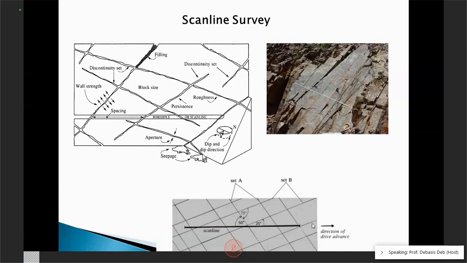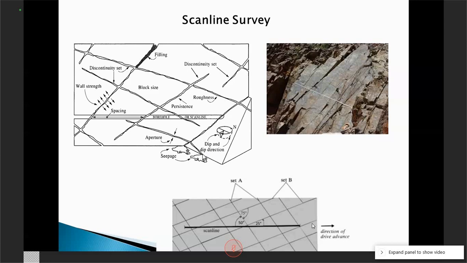Okay, can anybody tell me what information we will get by doing this? We normally calculate a property by counting the number of joints per unit length. You know which property we calculate by using that?